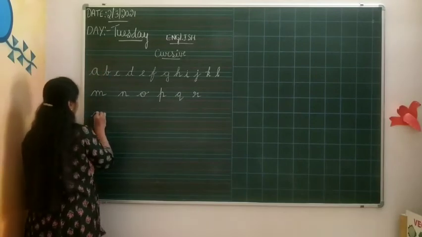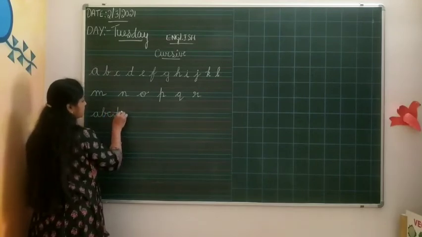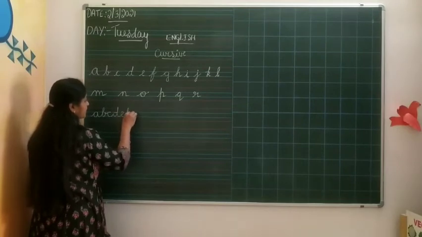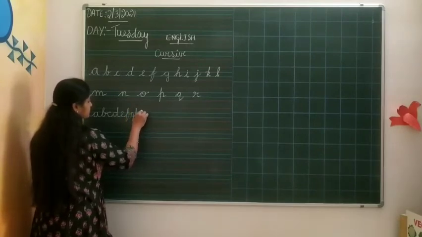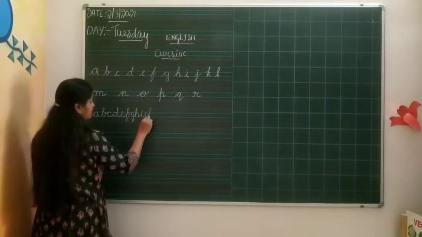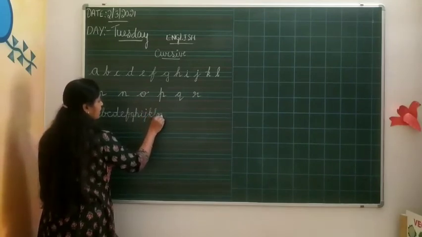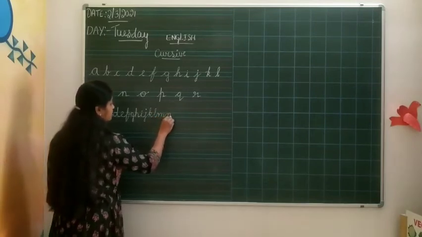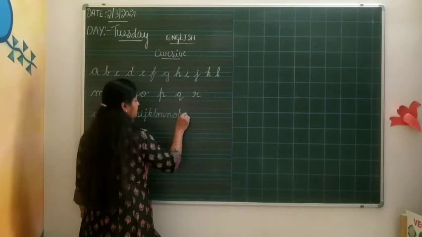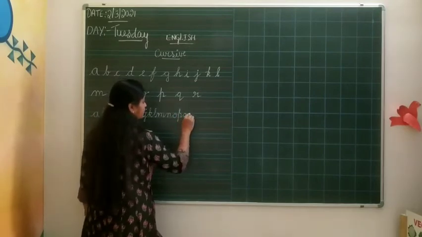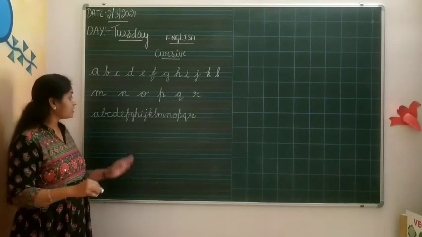Okay, I'll start with A, B, C, D, E, F, G, H, I, J, K, L, M, N, O, P, Q, R. See, I have written continuously without lifting my hand.